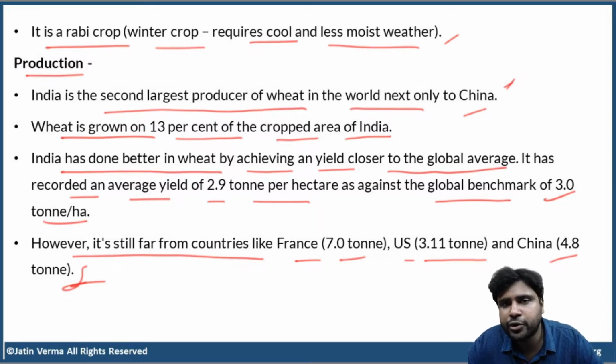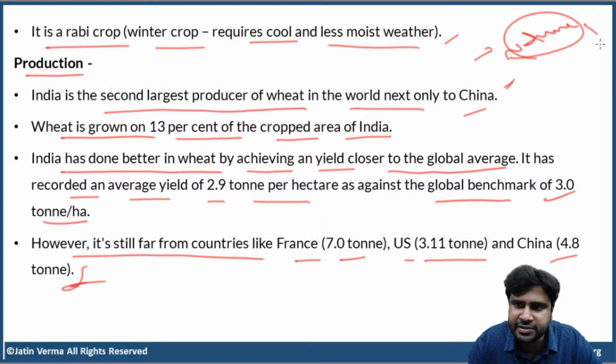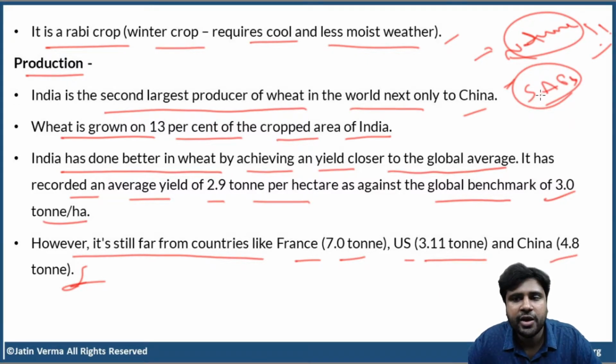And if you really want to double the farmer's income, you really want to do good to the farmers, we have to increase the yield per hectare. And for that, what should we do? We have to go back to the nature. Nature is the answer for all the problems. What do you mean by going back to nature? Sustainable agricultural practices. That is the answer. Okay. For this, we need a lot of behavioral change in the farmers.